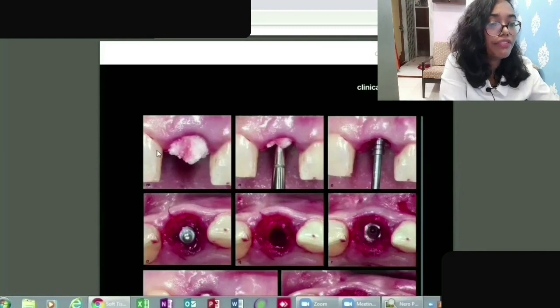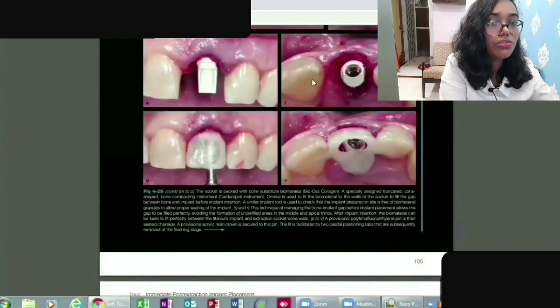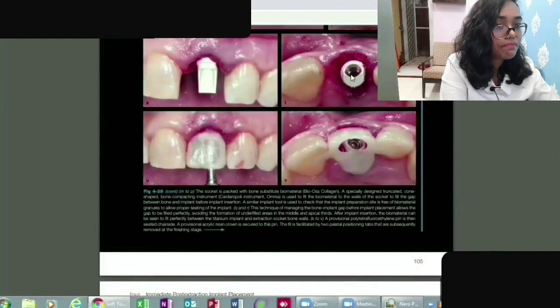So you need a graft. First they have inserted the graft, you can see in the N image, and then they have placed the implant. You can see placement of the implant in the N and O images, then further in image T, and lastly you can see it has been placed.